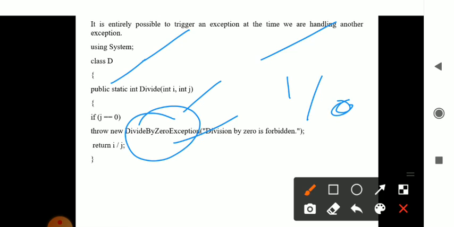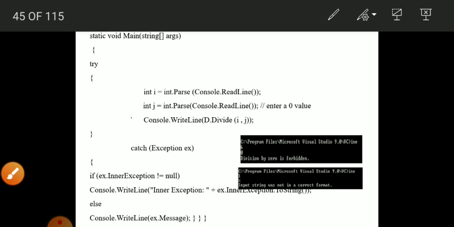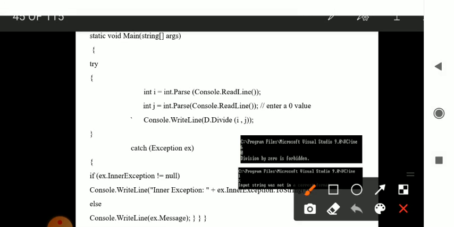If the variable j is not equal to 0, it may be some other number, then it returns i divided by j. When we consider 0, it gives this message. If it is not like that, it gives a different message and prints the output on the screen. Now in the main method, you have a try block, an inner exception block and a catch block.